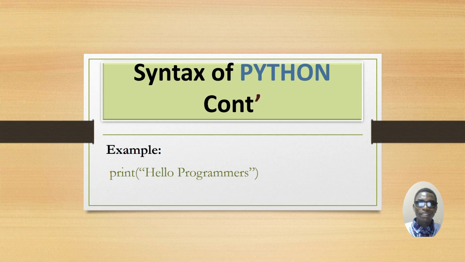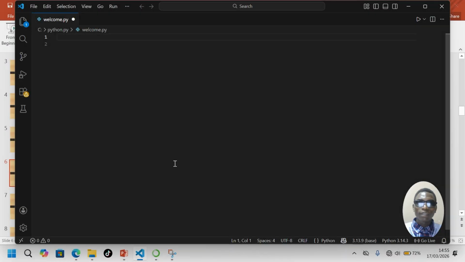Also, let me show you how you can write this simple code in our code editor. Actually, here we already created a file called welcome.py. So let us print that statement, and remember it is saying hello programmers.